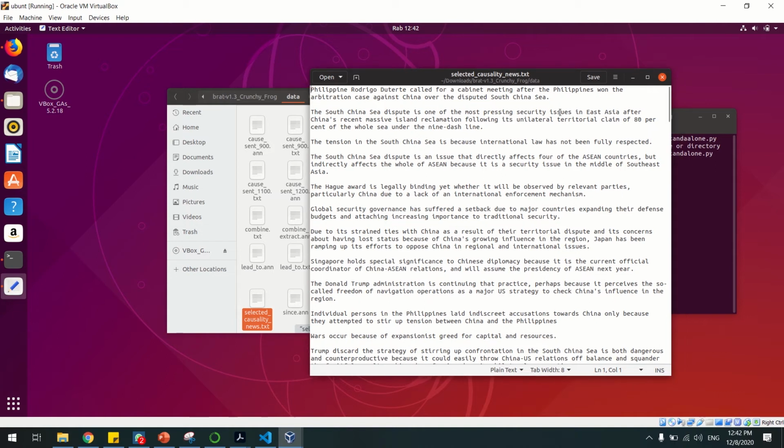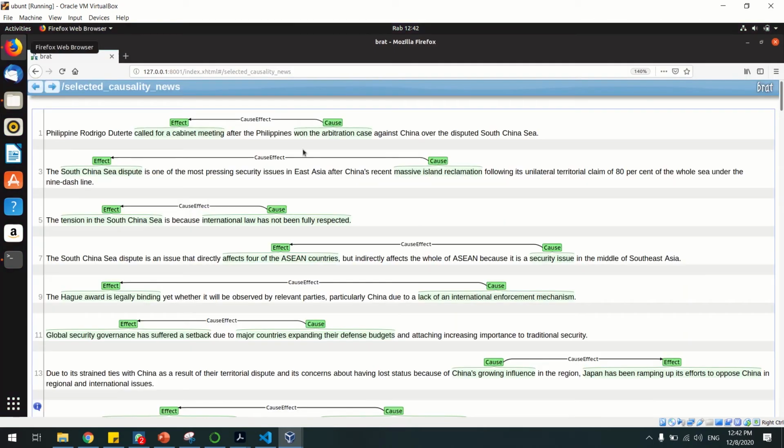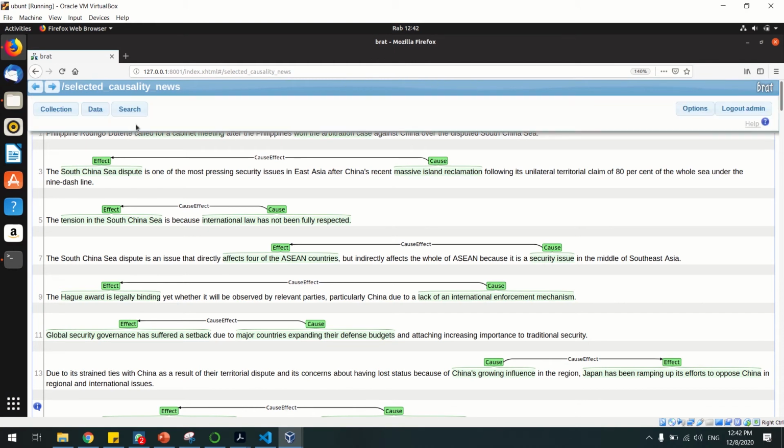After that, all of this data is loaded into the BRAT annotation tool, which is this one. First, start the BRAT annotation tool on localhost port 8001, and then all the dataset is loaded in here. Then in the BRAT annotation tool, I annotate the causes and effects.